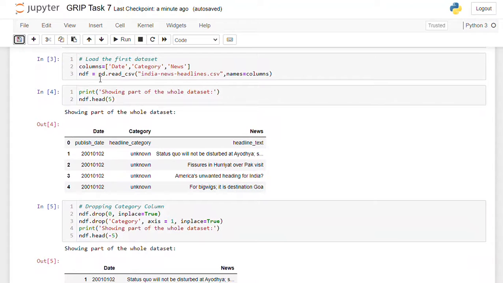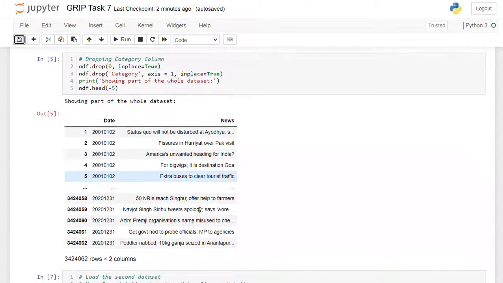As we already know, here I am using numerical analysis of historical stock price and also sentimental analysis of news headlines. Basically I am using two datasets. One is from the stock market, that is stock price, and the second one is sentiment analysis of news headlines. First I am loading the first dataset, that is news headlines. So here is my dataset. Next I am dropping a column named category.